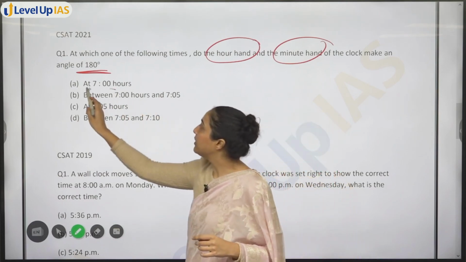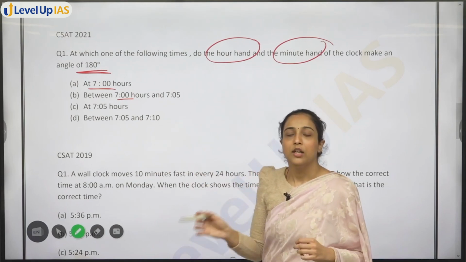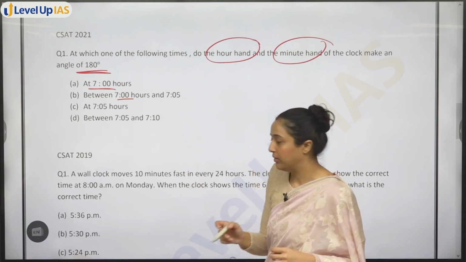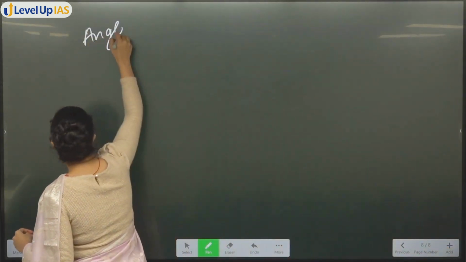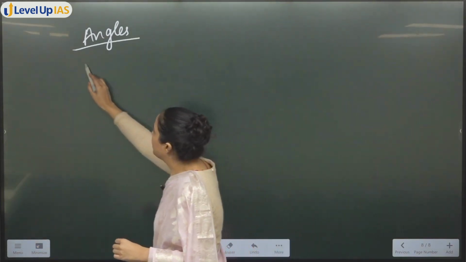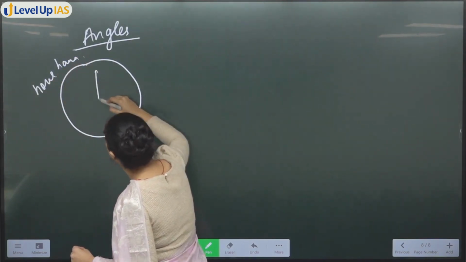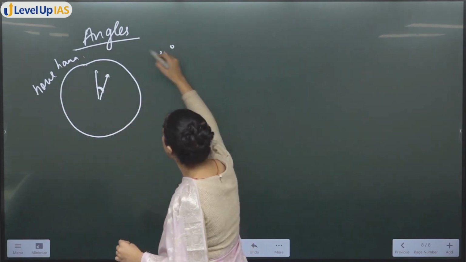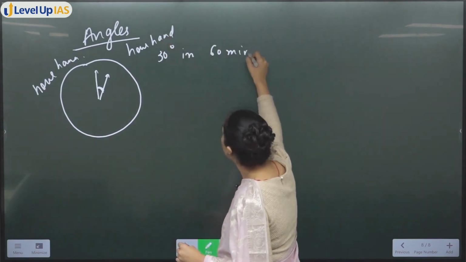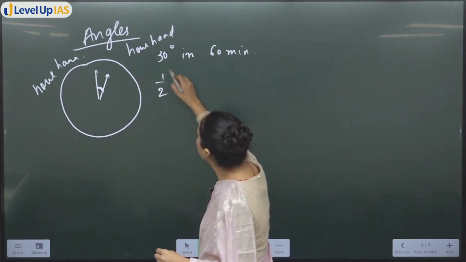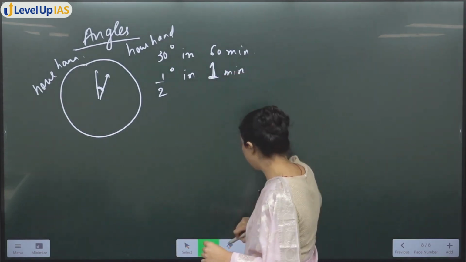So you have to see when the angle will be 180 degrees, and the time is around 7: at 7 hours, between 7 and 7:05, then between 7:05 and 10. So after 7 you have to tell when the angle will be 180 degrees. Now how do we compare speed in terms of angles? I know that the hour hand is only covering this much, 30 degrees in 60 minutes, that means the hour hand will cover half a degree in 1 minute, okay.